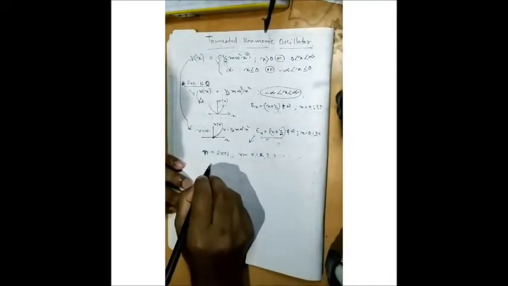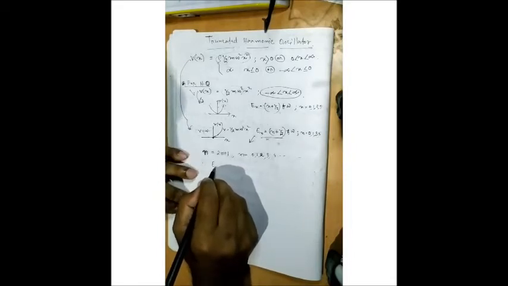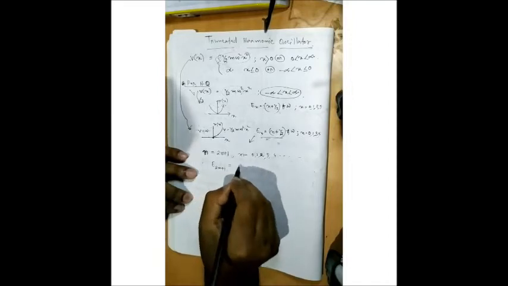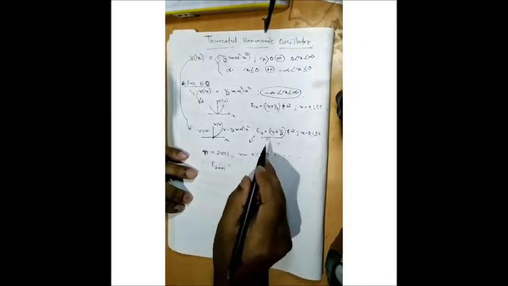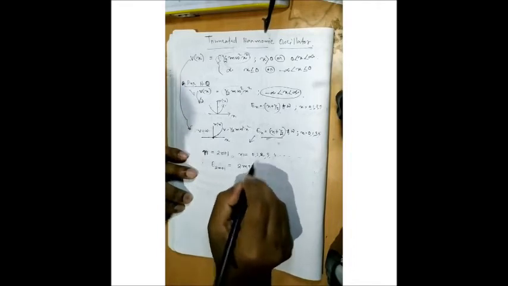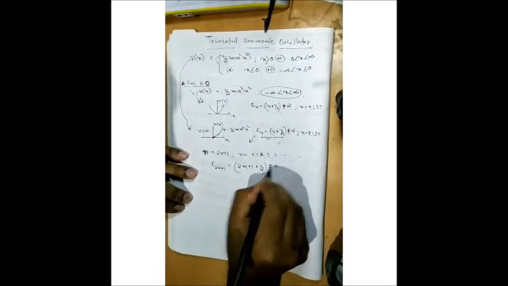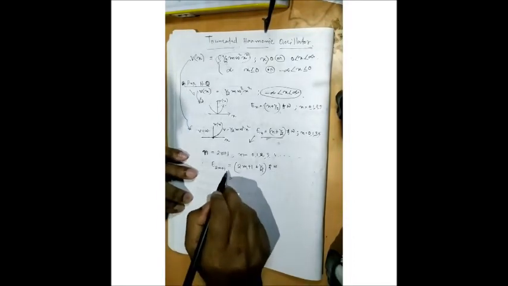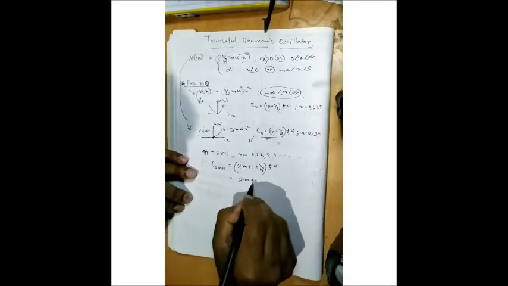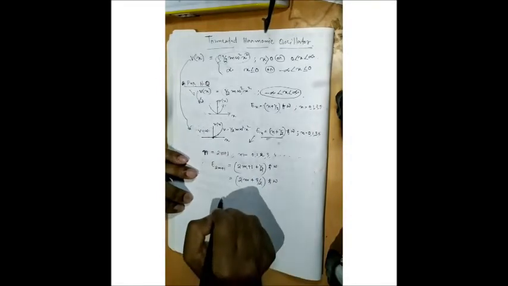Therefore E of twice m plus 1 is equal to twice m plus 1 plus half, times ħω. Clear? And this will be twice m plus half plus 1, which is 3 upon 2 ħω.